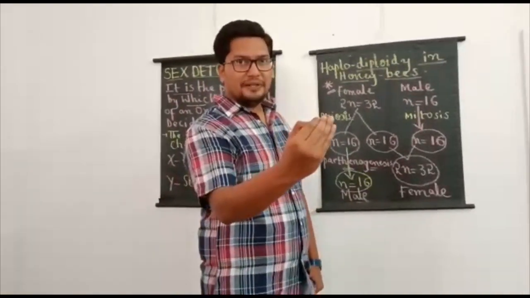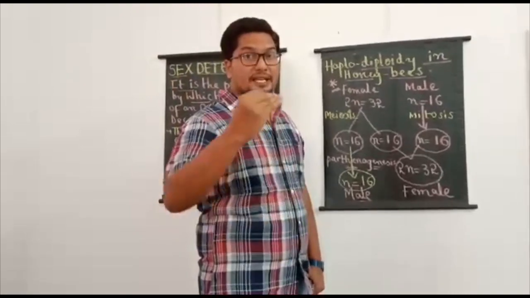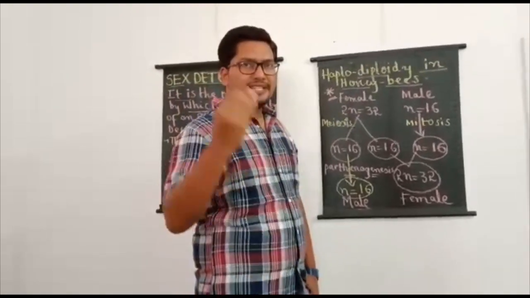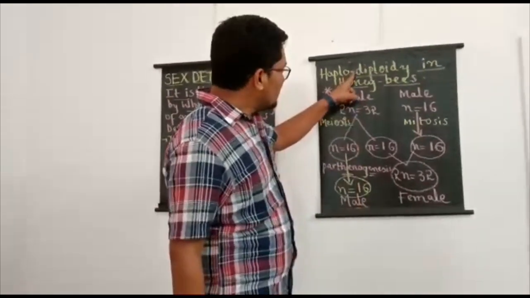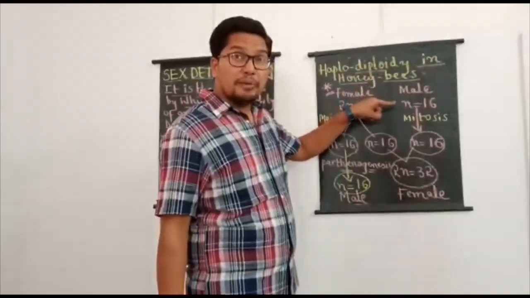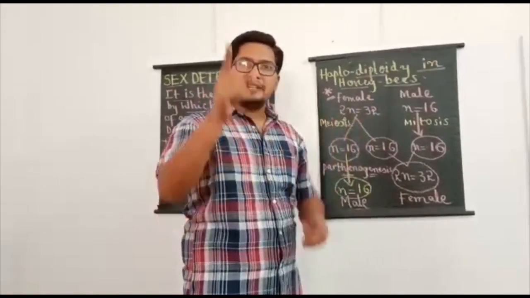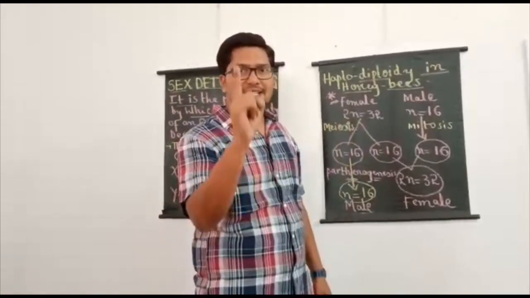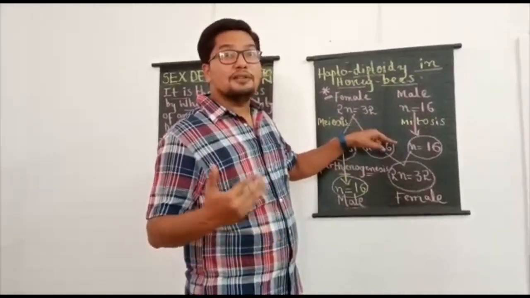And if you remember, just before I said XX-XY method, XX-XO method, ZW-ZZ method, etc.